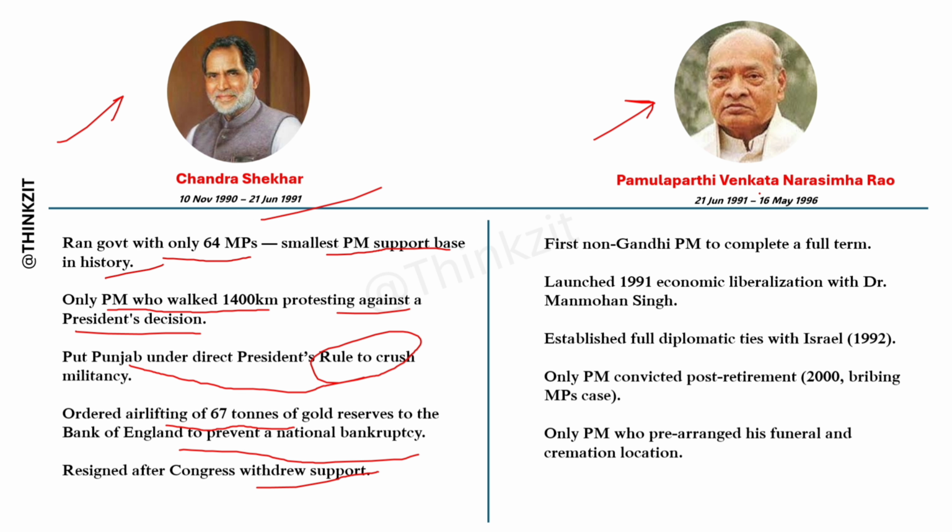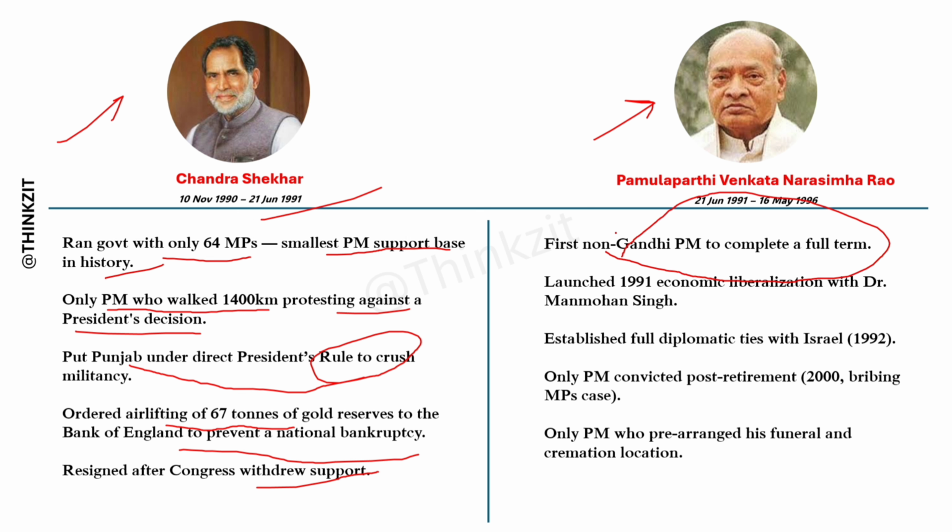India's next Prime Minister, PV Narasimha Rao, and the full name is Pamulaparthi Venkata Narasimha Rao, and this was his tenure, and he is the first non-Gandhi Prime Minister to complete a full term.